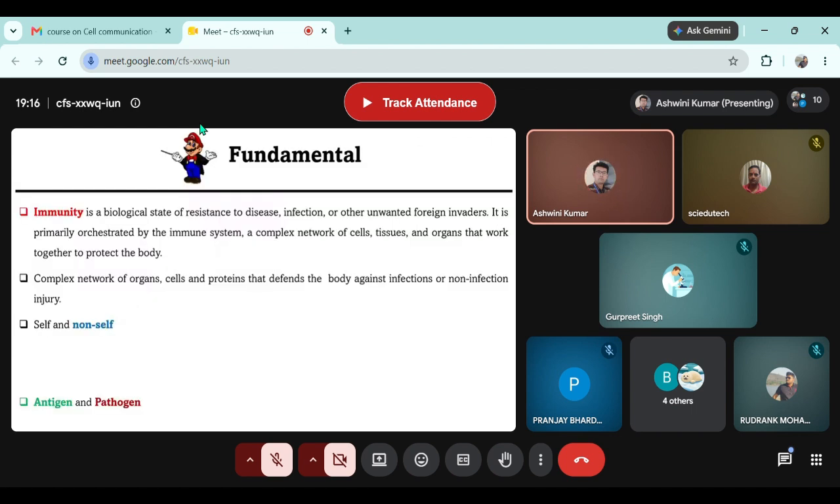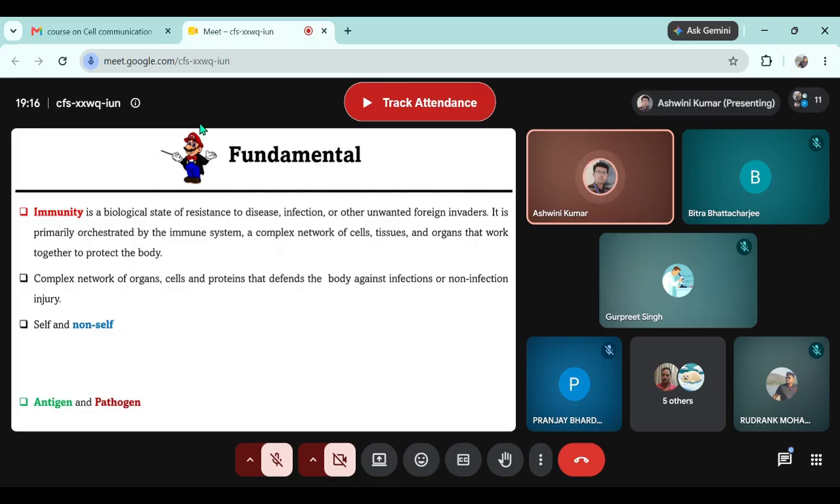Is this visible? Yes, sir. Okay, so actually, see, immunity is the state of resistance to disease, infection, or any unwanted foreign invaders. It's not always that something from outside is attacking the body and the body is resisting. Any problematic change that is happening inside the body, if the body is resisting those changes also, that's also part of the immune system. So immunity is the biological state where the body is ready to defend itself from anything that can cause a problem, whether it's coming from outside or developing inside.